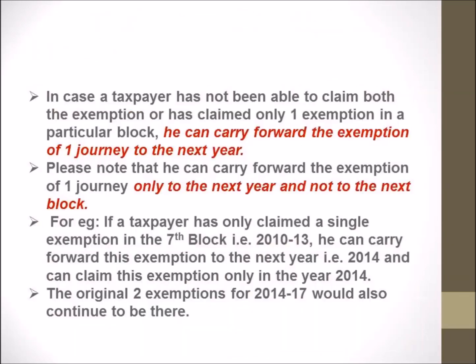Now let us have a look at some points to remember for these blocks. Number one is that in case a taxpayer has not been able to claim both exemptions in a block of 4 years, or has claimed only one exemption out of the two in a particular block, then he can carry forward the exemption of one journey to the next year. Look at the statement very clearly.